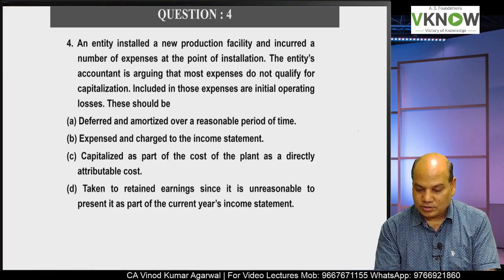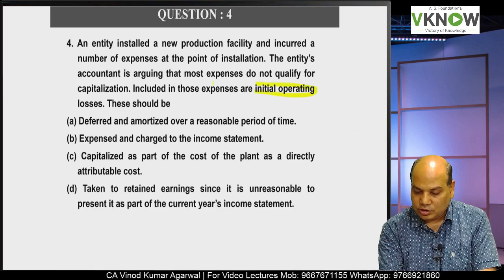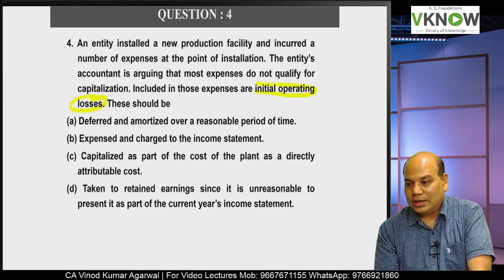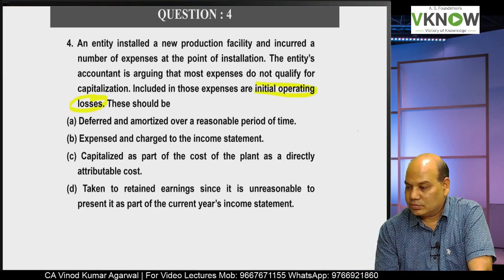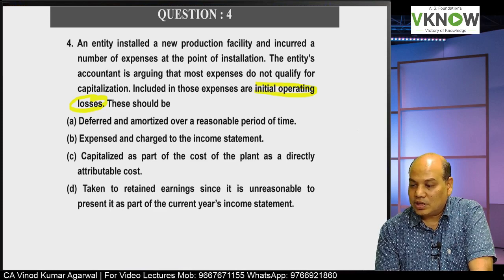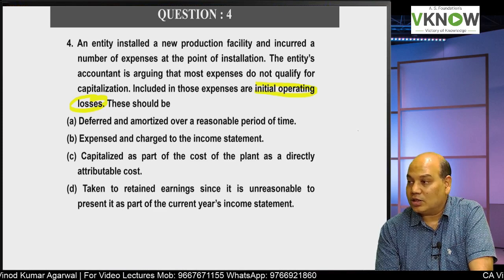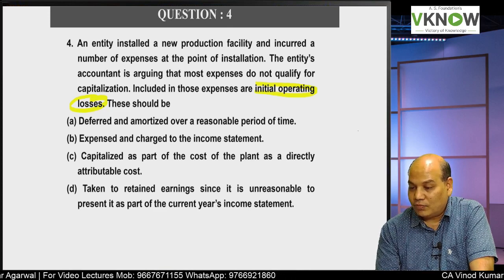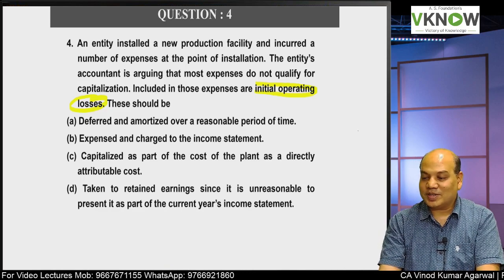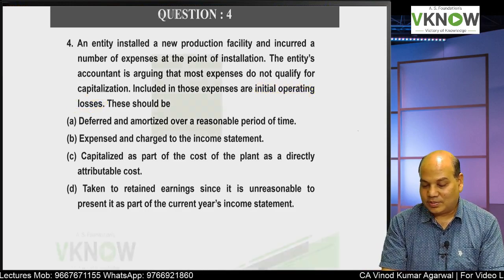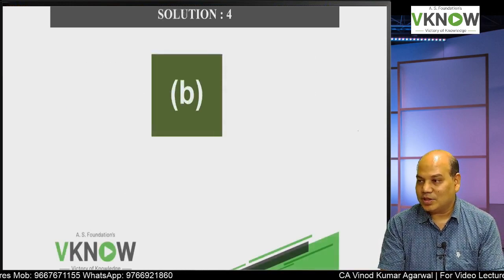Now the question is the treatment of initial operating losses, which we have discussed in the first few lines only. It should be deferred and amortized? No. Expensed and charged to the income statement? Yes. Capitalized as a part of the cost of the plant as a directly attributable cost? No. And taken to retained earnings? Students, since it is unreasonable to present it as a part of the current year's income statement, what a great idea, but not acceptable. The correct answer is B.